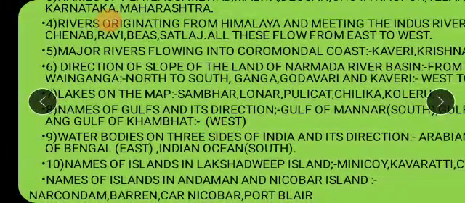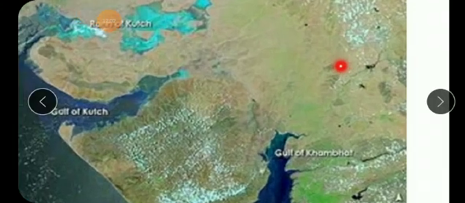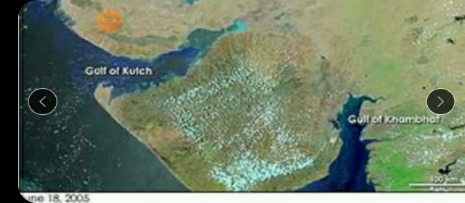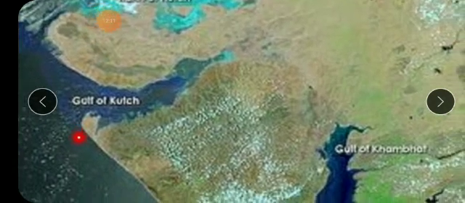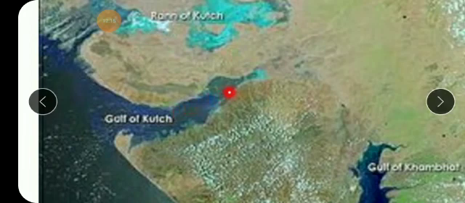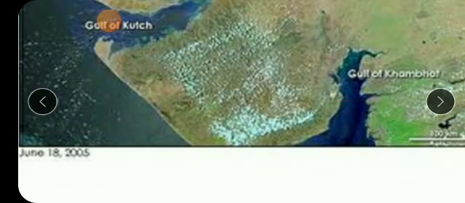Now let's first find out what is the meaning of gulf. Which important gulfs are there which you see on the Indian maps? See, you can see here Gulf. So what speciality or what particular thing do you notice about the Gulf, children? This is all ocean water, isn't it? But you can see this ocean water goes deep into the land mass. So this is a narrow portion of water which goes inside the land. This is called Gulf, children. We can say this is the narrow part of the ocean. This ocean water or sea water goes like this inside the land. Here also see the narrow portion of the water which goes deep inside.